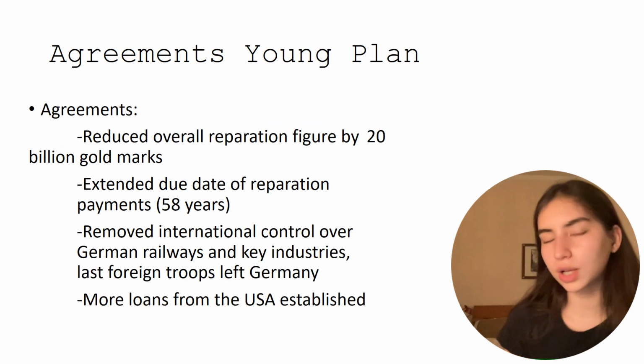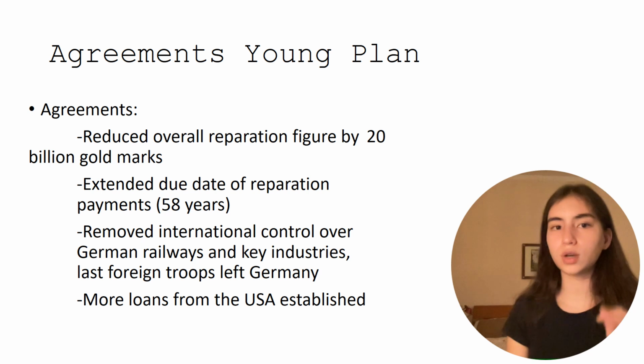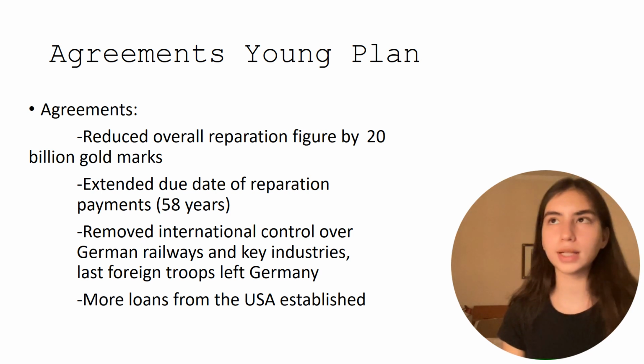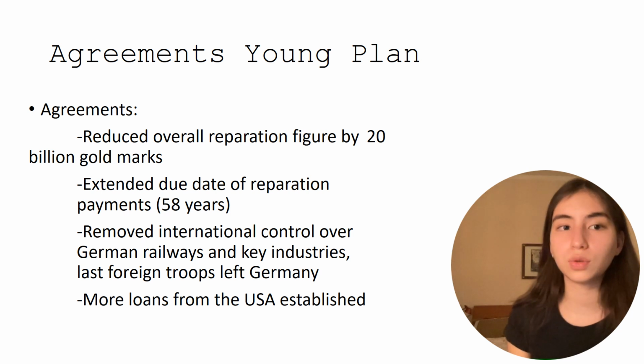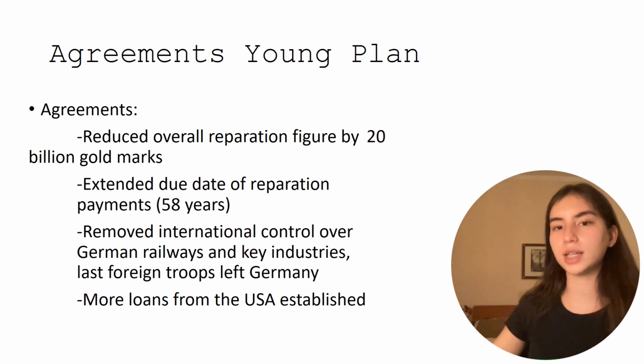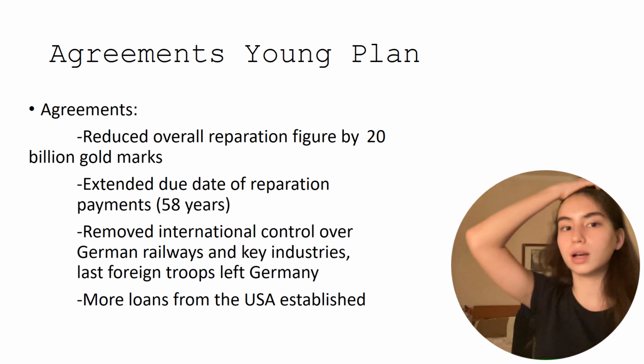The agreements reached at the Young Plan were that they reduced the overall reparation figure by 20 billion gold marks. So from 132 billion gold marks, it goes down to 112 billion gold marks. It also extended the due date of reparation payments, so now they had 58 years left to pay reparations.